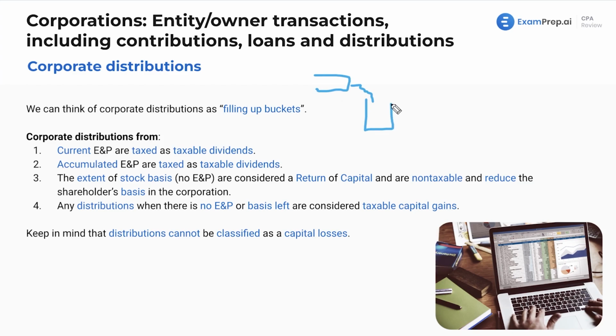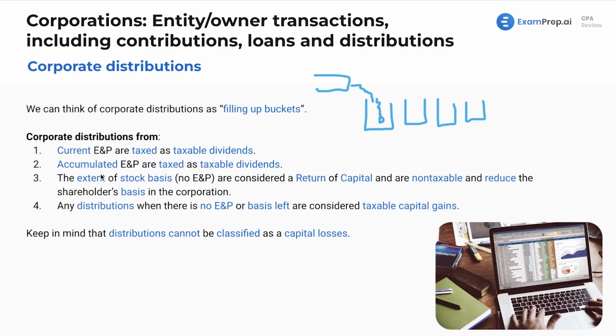Bucket 1 is point 1 here, then point 2 is the second bucket, then we've got point 3 and point 4. Then I'll use actual numbers on the next slide to illustrate how this works. But first off, we're using the current earnings and profits from a corporation. Those are taxed as taxable dividends. So any income earned this year, current earnings and profits from the current income statement this year, are taxable dividends.